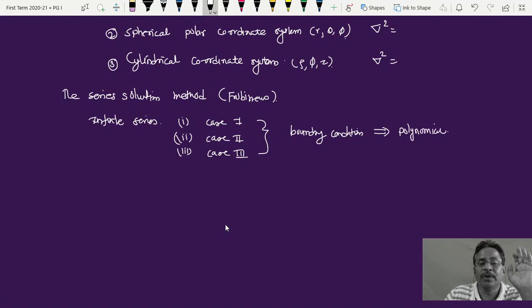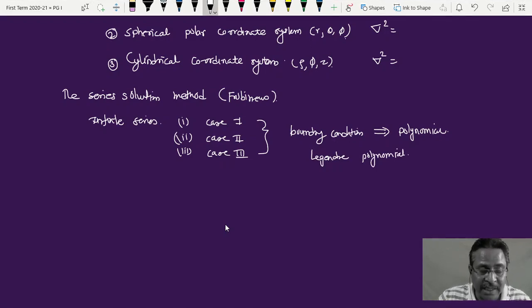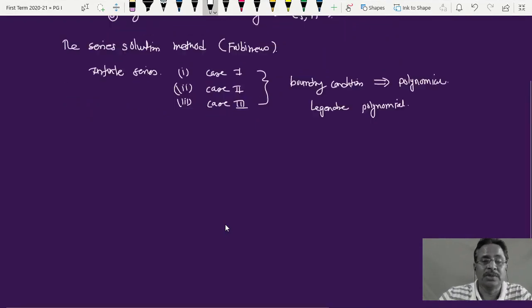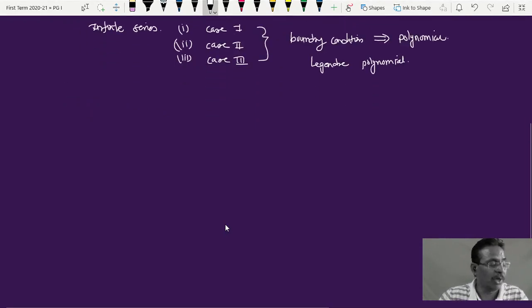So in case of Legendre, we have obtained the polynomial which is called the Legendre polynomial. At that time we introduced these polynomials, how to get these polynomials and all that. I am not writing any polynomial here at present. But now these polynomials can be obtained by other methods. Before that, let me give a very brief understanding of why we need this type of solutions.